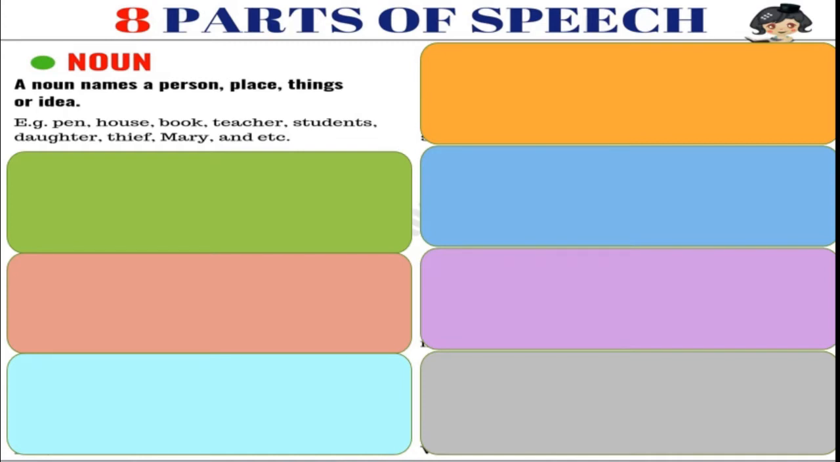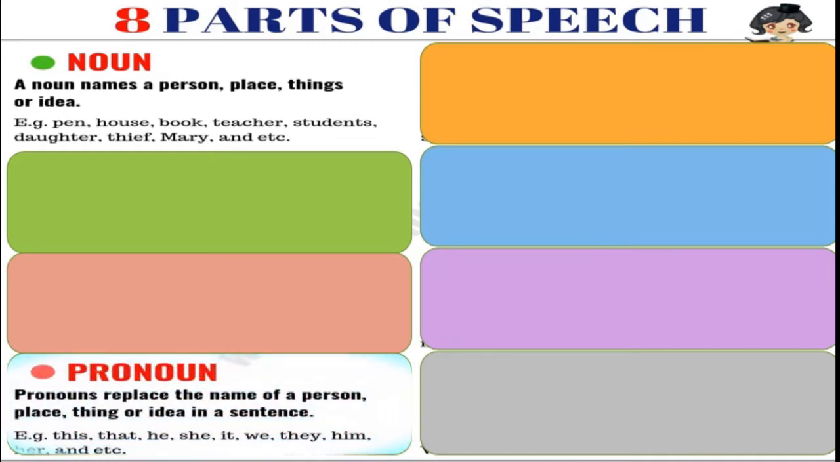After that we will study about the pronoun. Pronouns replace the name of a person, place, thing or idea. In short, we can say that pronouns replace the nouns, isn't it? Example, this, that, he, she, it, we, they, him, her, etc. Okay, this is about noun and pronoun.